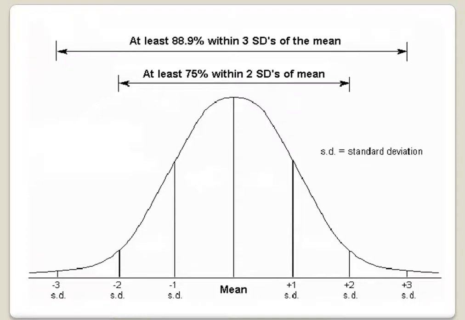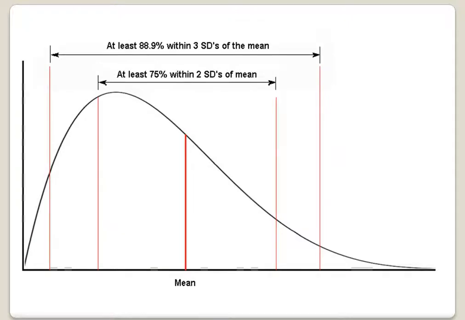Visually, the empirical rule can be seen as a series of intervals. The mean plus 2 standard deviations and the mean minus 2 standard deviations. At least 75% of the data will fall within 2 standard deviations of the mean. For 3 standard deviations, at least 88.9% will fall in the interval, the mean minus 3 standard deviations to the mean plus 3 standard deviations. Notice in this figure, this is true for symmetric or normal distributions. But the empirical rule states that it's also true for non-normal distributions.